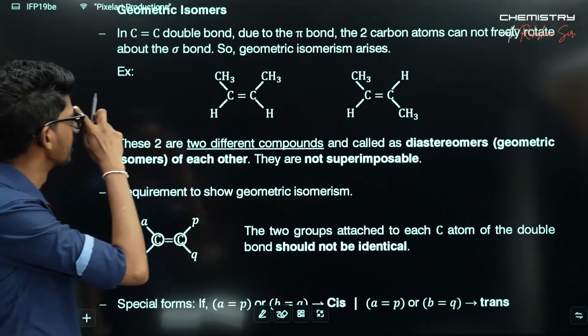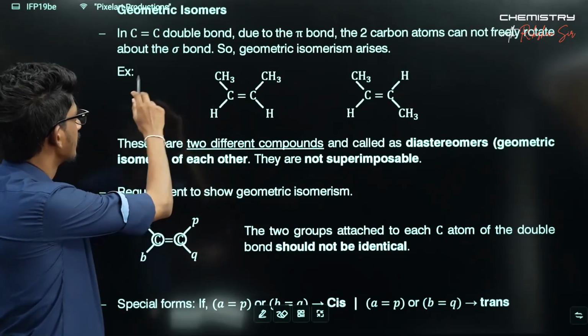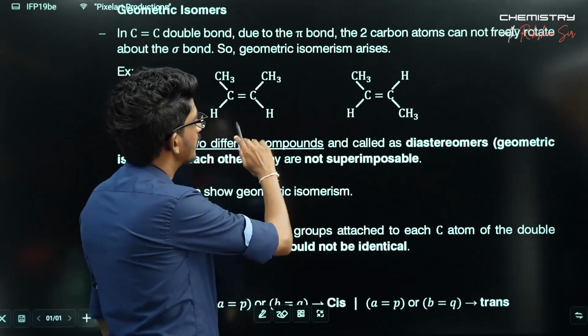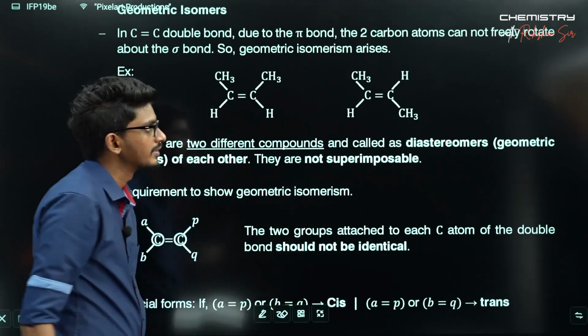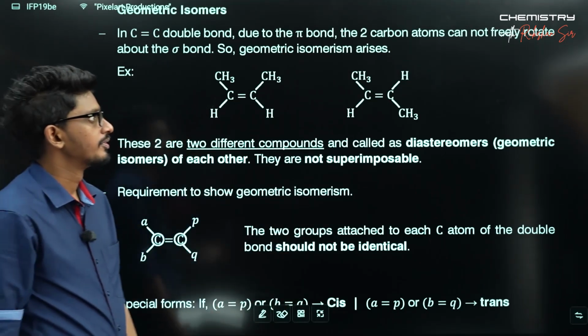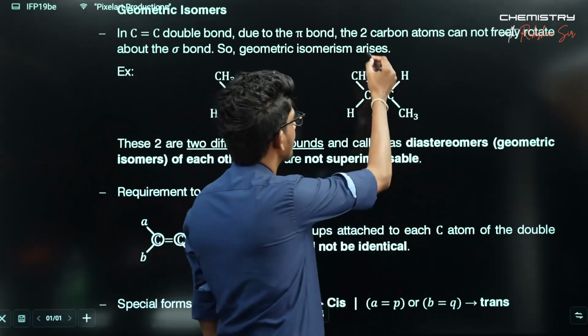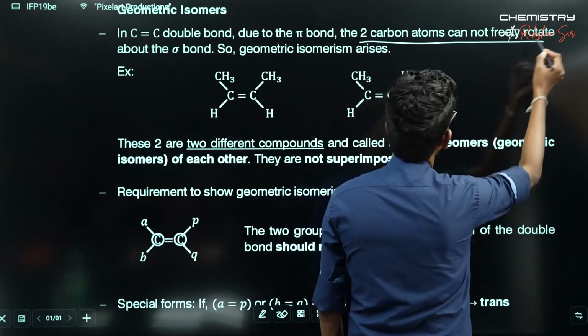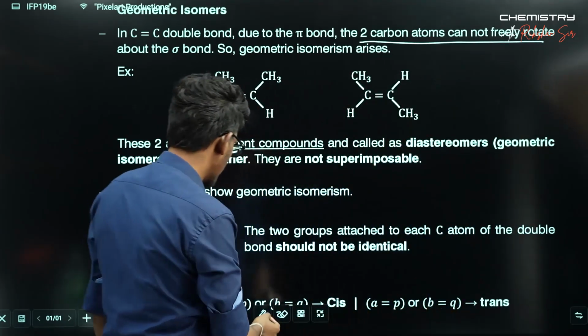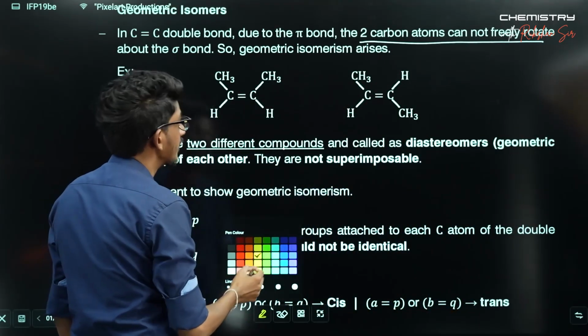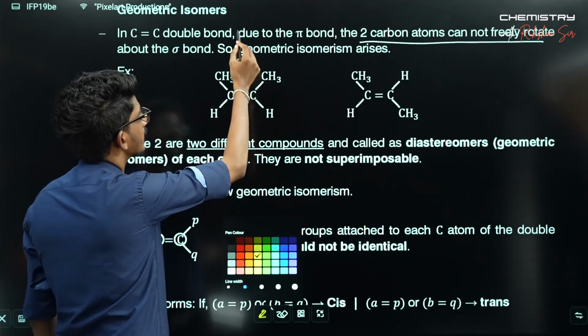This is the situation, right? In a carbon-carbon double bond, due to the pi bond, the two carbon atoms cannot freely rotate. Why can't it be done? Due to the presence of the pi bond.